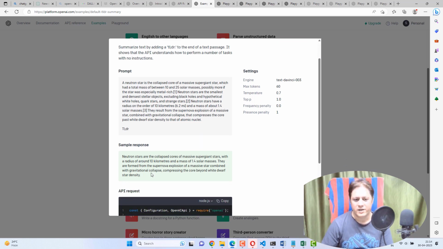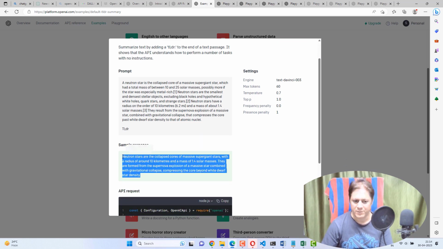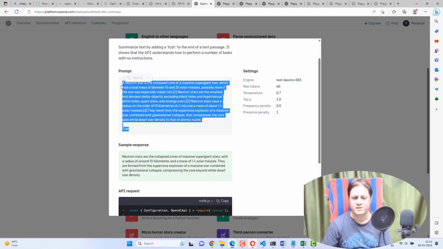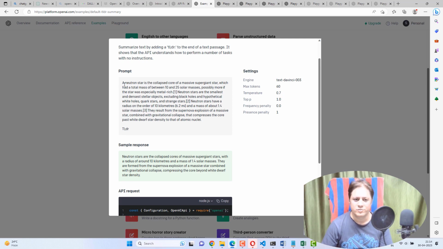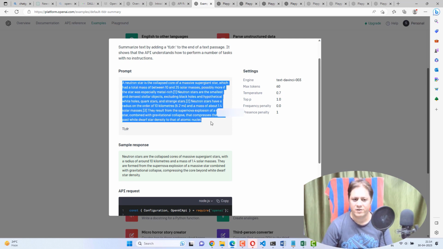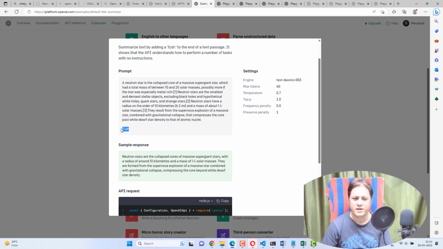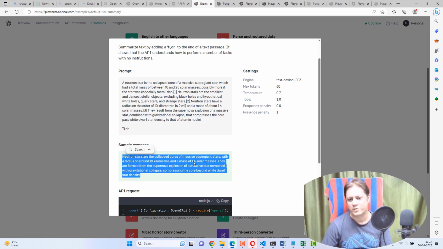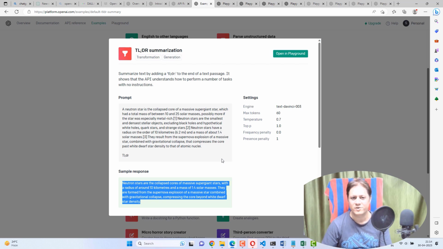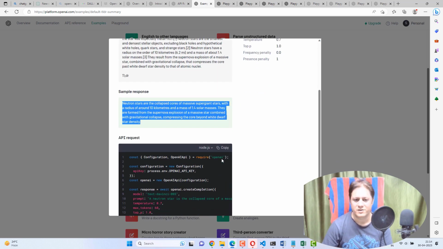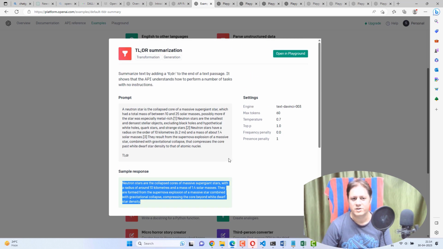It will create a shorter sample response, which you can read and understand whatever is written here. What you need to do is write down a paragraph, and after that write TLDR. It will respond back with the shortcut, which will save your time. This is very important for busy people who don't want to spend much time, and they want to understand the context.